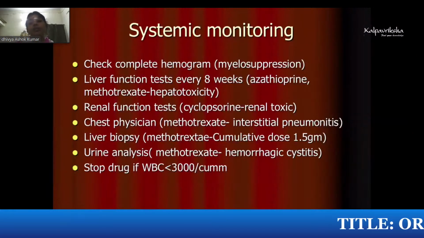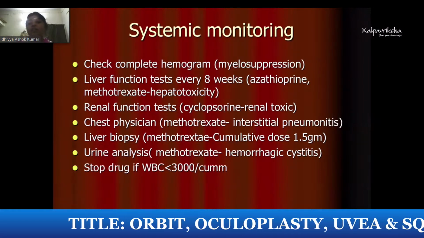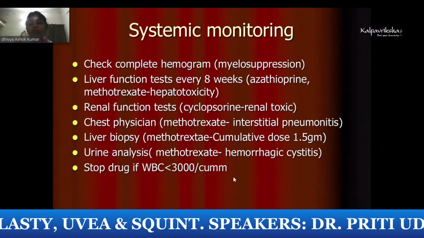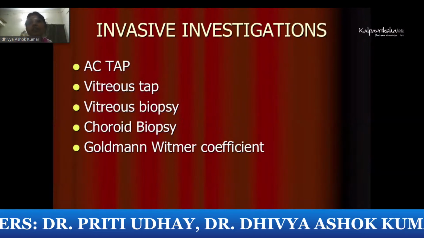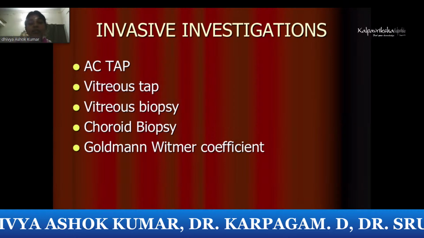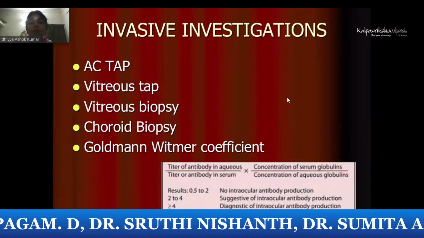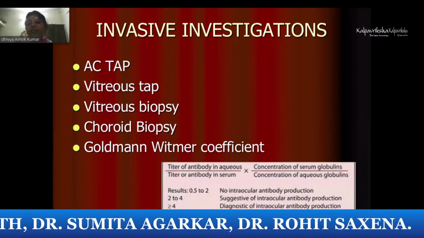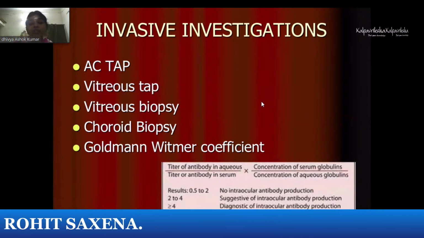Systemic monitoring is also required in patients who are on treatment. That's why we investigate them, especially patients on immunomodulators: complete hemogram, liver functions. And whenever needed, you do a urine analysis and stop the drug when the cell count is less than 3,000. Invasive investigations we do, like AC tap or vitreous tap, whenever there is a dilemma in diagnosis, or refractory to treatment, like a chronic treatment patient who again and again comes, there is difficulty, or you are suspecting some masquerade. Goldmann-Witmer coefficient is usually done to rule out antibody titers and to find out whether there is active intraocular antibody production, and wherever required, we do that investigation.